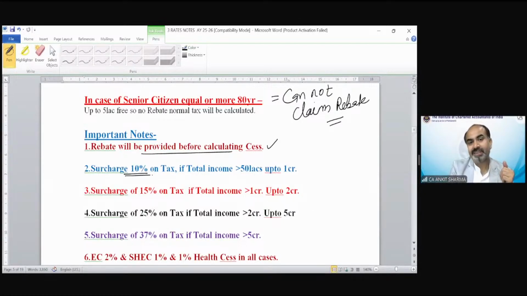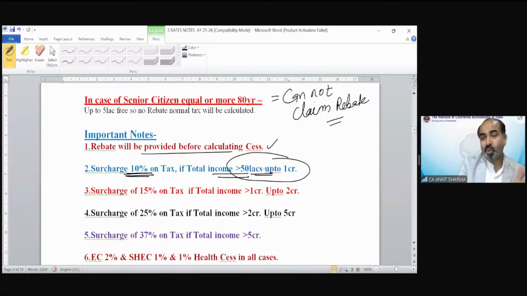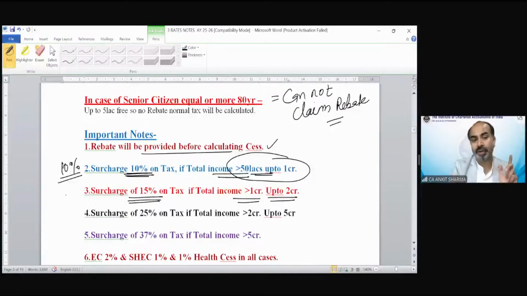Now surcharge rate is 10% on tax if total income exceeds 50 lakh up to 1 crore. So surcharge also has a slab rate. If your income is more than 50 lakh up to 1 crore, the surcharge would be 10% on tax. It would be 15% of tax if your income exceeds 1 crore but is up to 2 crore. So the surcharge rate would be 15%. How it would be applicable? I will solve multiple questions regarding it. Do not worry. Surcharge rate would be 25% if income exceeds 2 crore up to 5 crore.